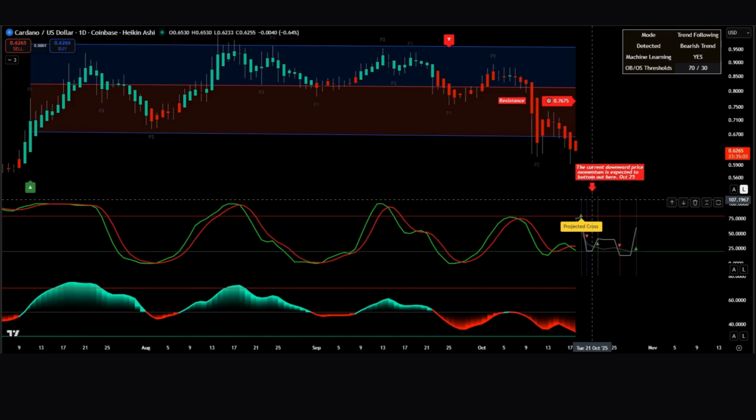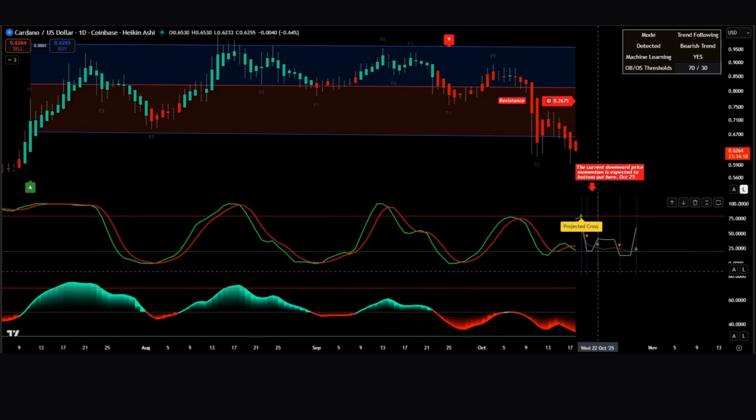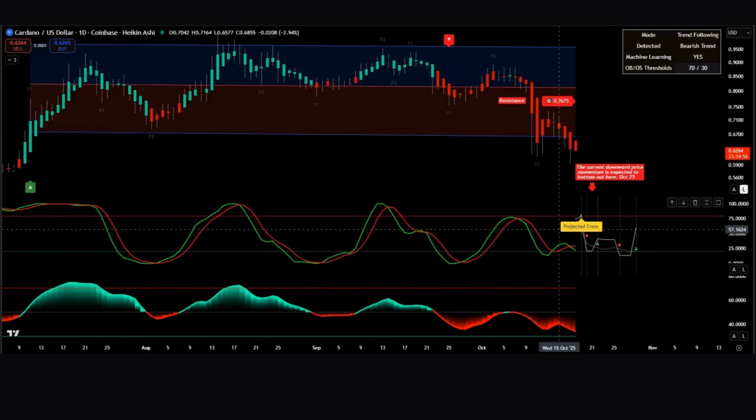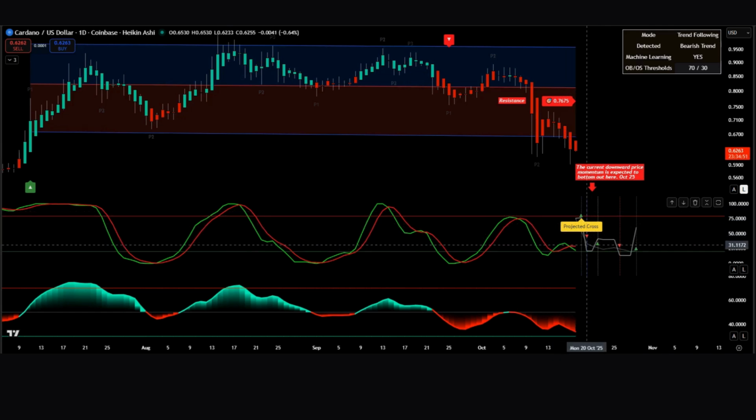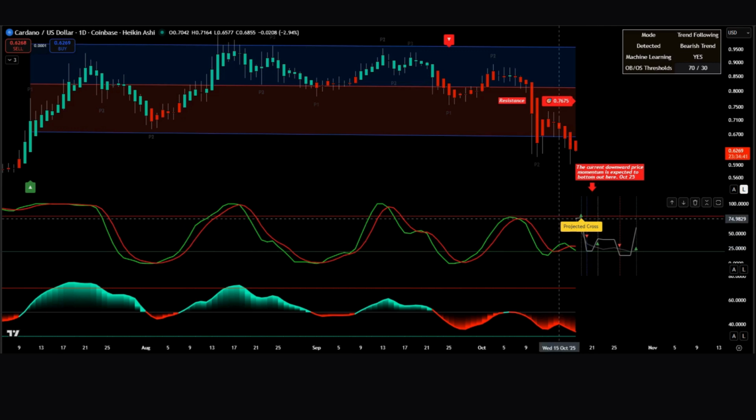Moving to the infinity signal, another predictive tool powered by AI, this indicator projects short-term stochastic behavior into the future using momentum mapping. The lighter gray line represents a continuation of the green line, while the darker gray line represents a continuation of the red line. Right now, the projection shows these two momentum curves beginning to rise and converge, suggesting an approaching bullish crossover late in October. When this crossover completes, it often indicates an early momentum shift from bearish to bullish, an important precondition